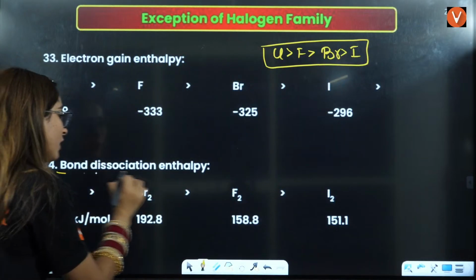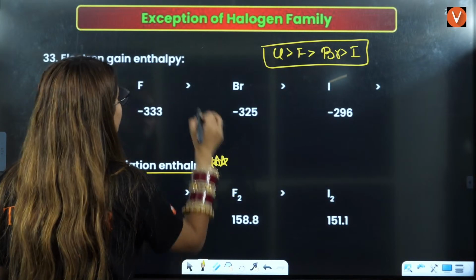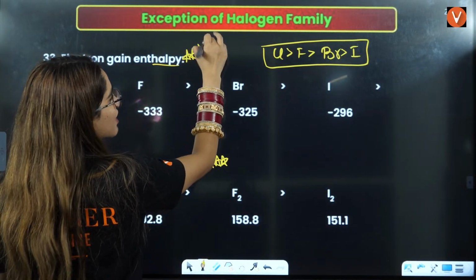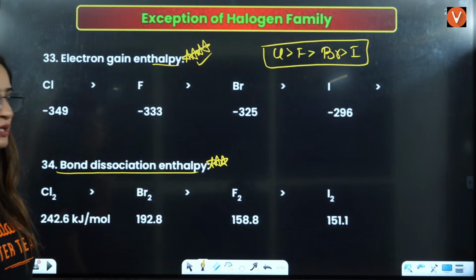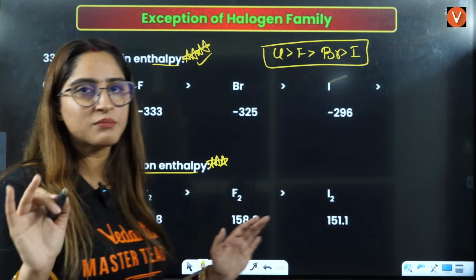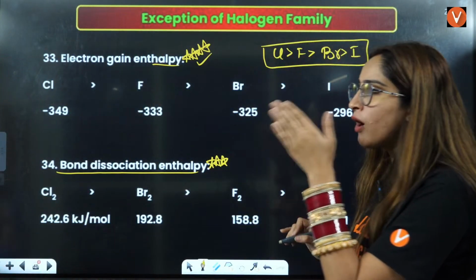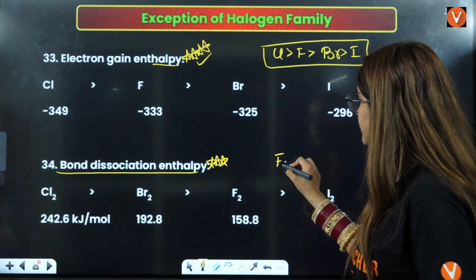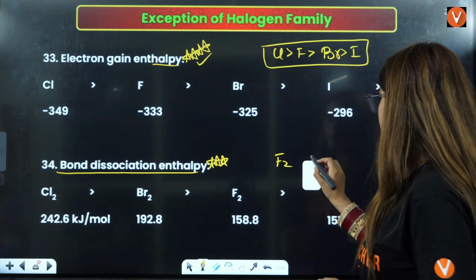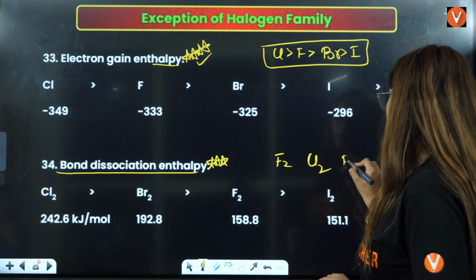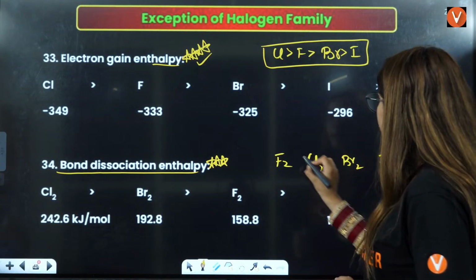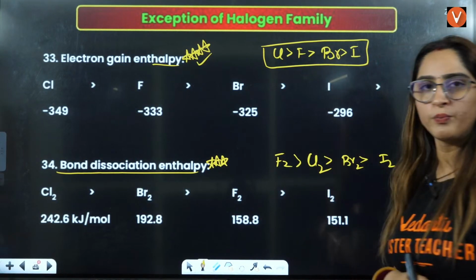Then there is bond dissociation enthalpy, that is very important. These two orders they ask you very repeatedly. Now here the same thing. Bond dissociation enthalpy, we know that this is F2, then you have Cl2, then you have Br2, then you have I2. It should decrease down the group, right?